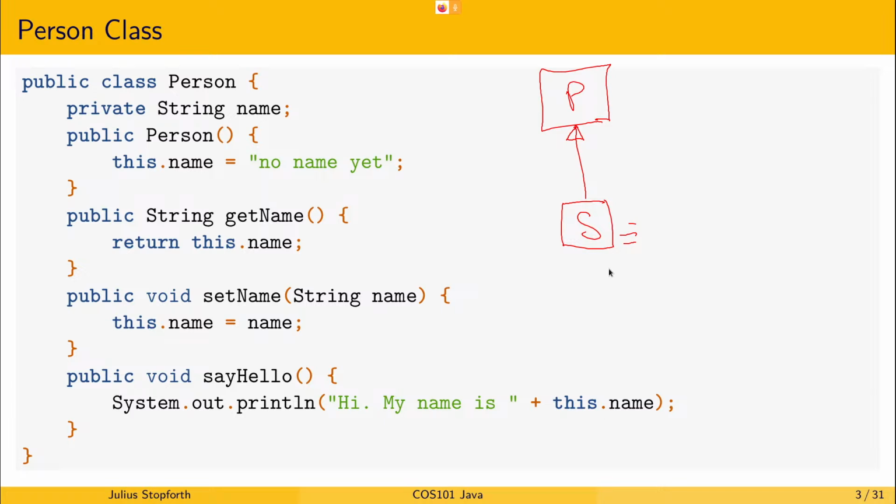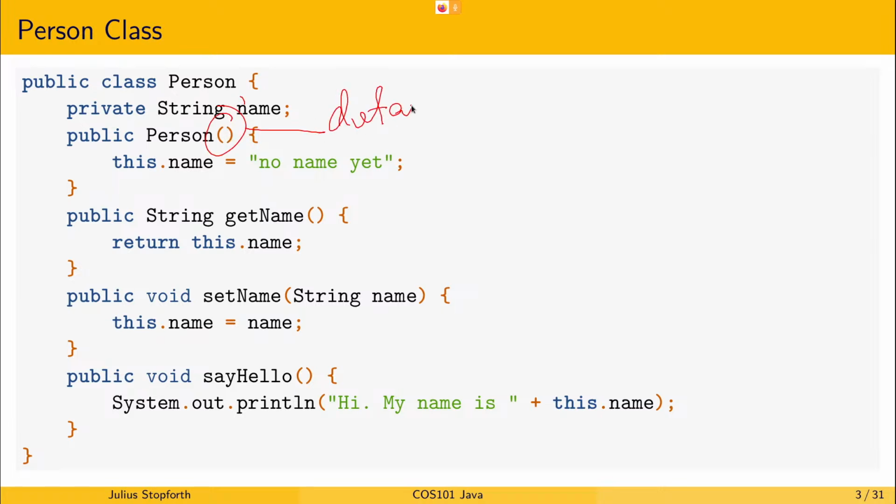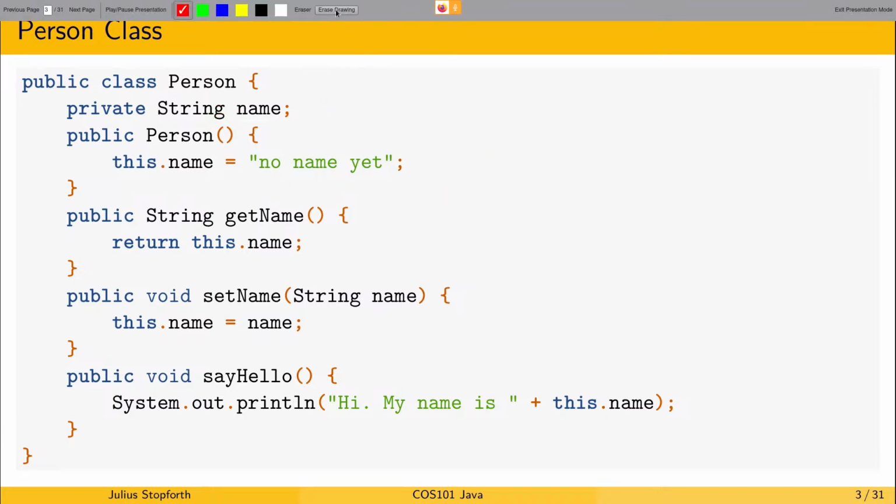Over here for the person, this is the constructor. We're talking about how to create the object. Because we take no parameters for the constructor, it is the default constructor. It's good practice to always define your own default constructor. This is because when you have things like an array, Java won't instantiate arrays for you. So you will have to create the arrays yourself in a default constructor to give them an initial value.